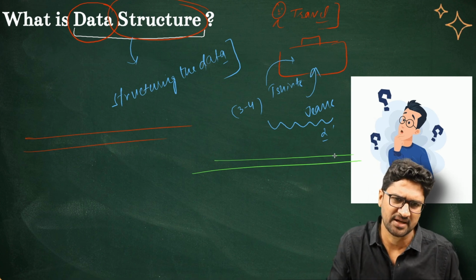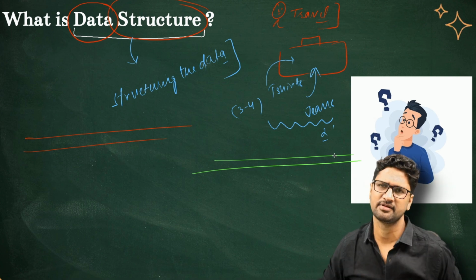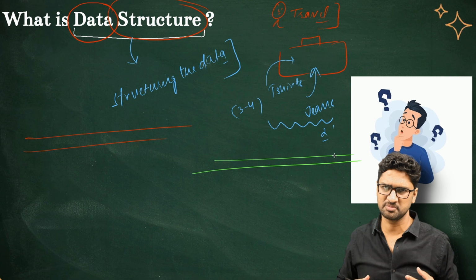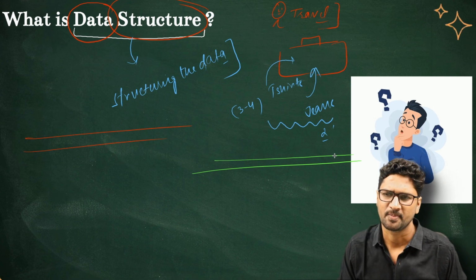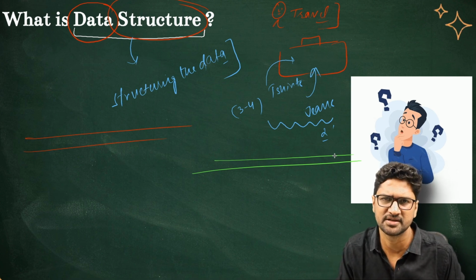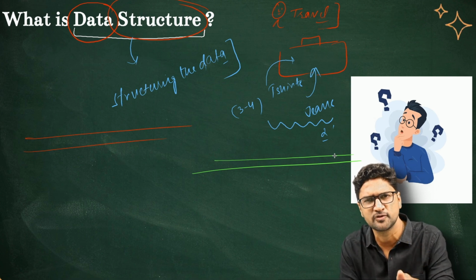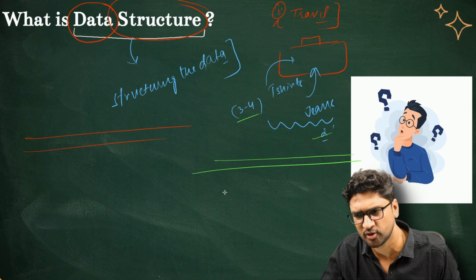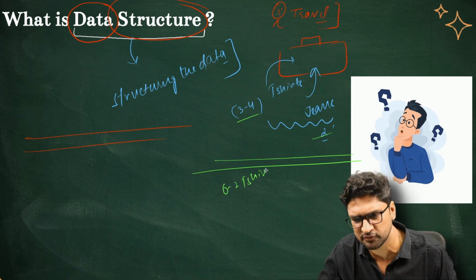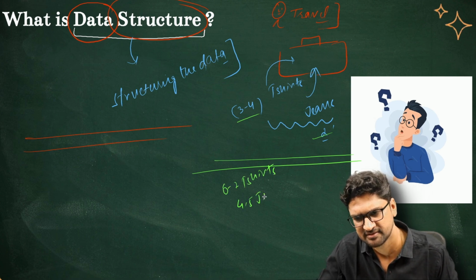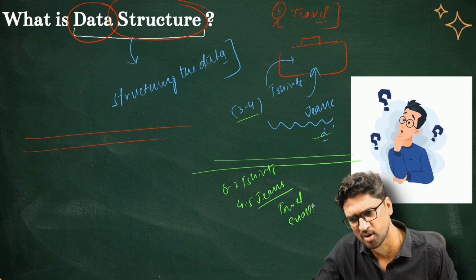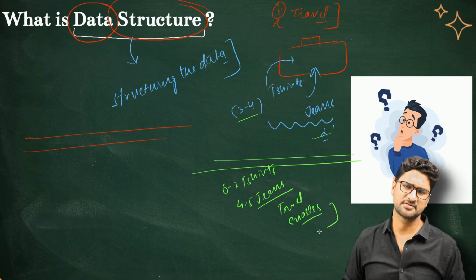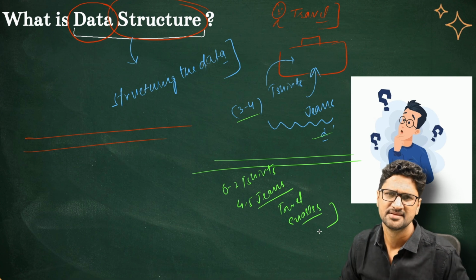But on the contrary, assume that my mom is also traveling with me and helping me pack my bags. Typically the way she arranges the clothes, she will always fold the shirt, fold the pant. In the same bag where I was only able to fit 3-4 t-shirts and 2 jeans, when my mom does it, she's able to fit at least 6-7 t-shirts, at least 4 to 5 jeans, plus towel, plus snacks, and still a lot of space is left. Can you guys relate?